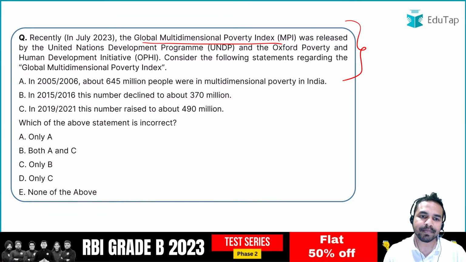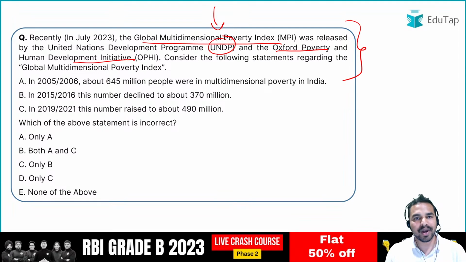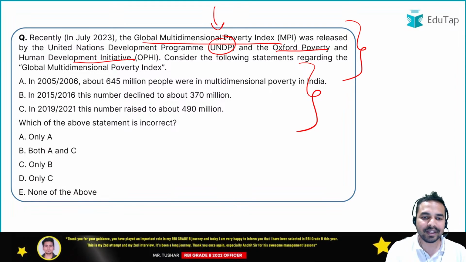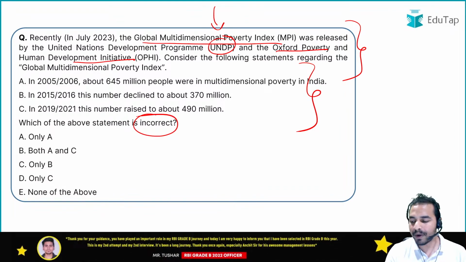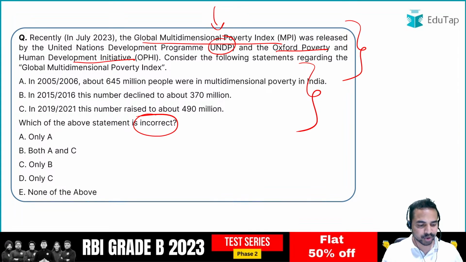Similarly, the Global Multidimensional Poverty Index is launched by the United Nations Development Programme and the Oxford Poverty and Human Development Initiative. As per this index, you have to consider the following statements, go through them, and quickly tell me which of the following statements are incorrect with respect to the Global Multidimensional Poverty Index. The very first question is here on the screen. Quickly tell me the right answer in the chat box.